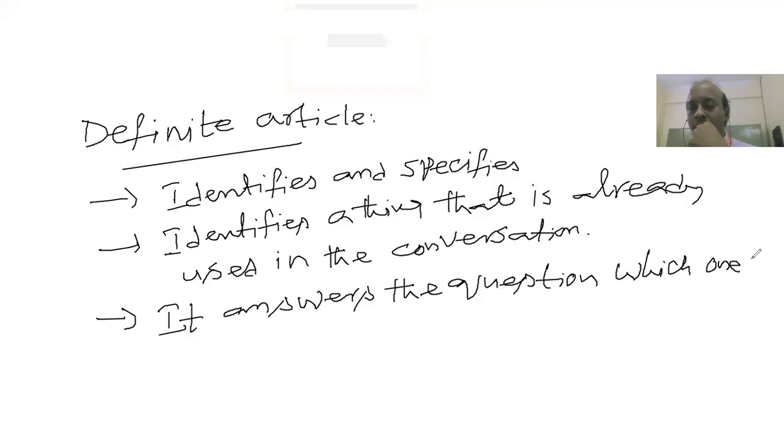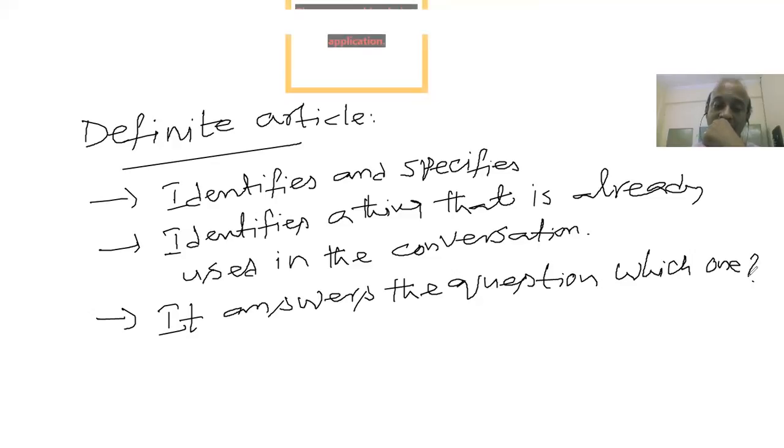It answers the question, which one, right? It generally identifies and specifies, it identifies a thing that is already used in the conversation or in the context, whatever it is, and it answers the question, which one, right? These are some of the characteristics of the definite article, right?